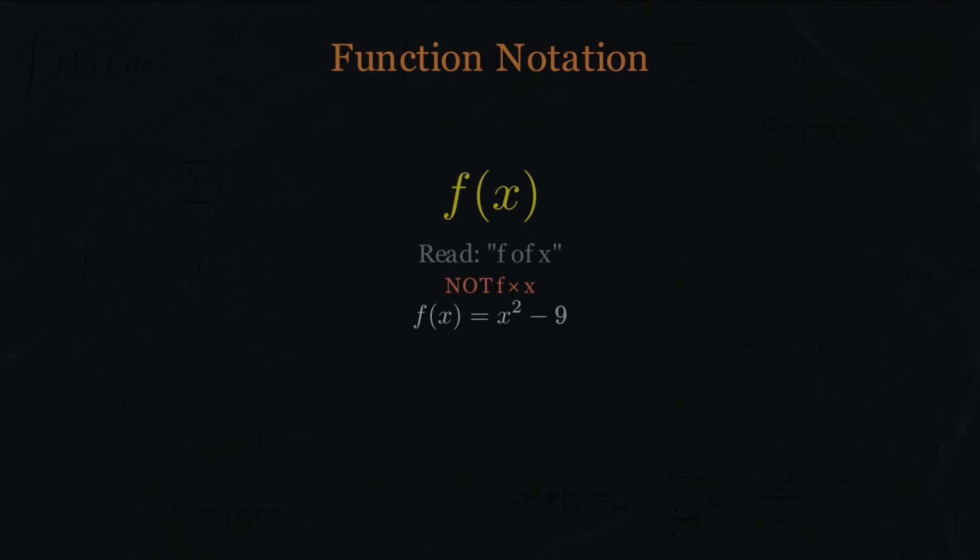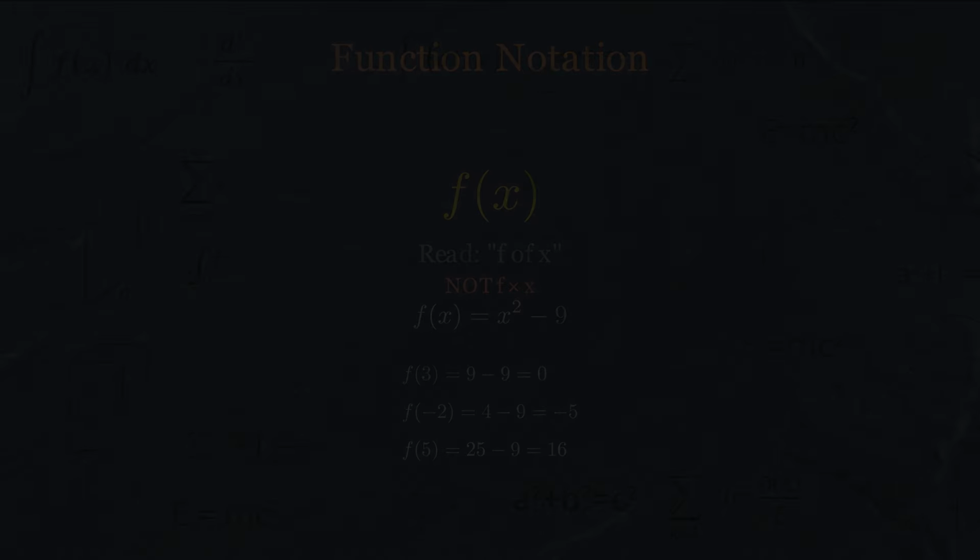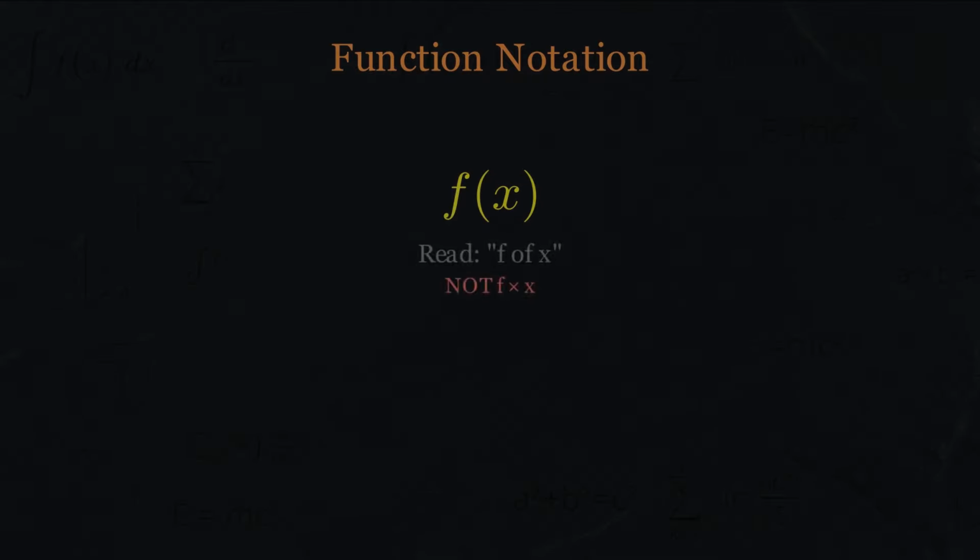What is f of 3? f of 3 equals 0. What is f of -2? f of -2 equals -5. When we have multiple functions, we use different letters. f for one, g for another. f of 5 equals 16. g of 5 equals 2. No confusion. One warning, f of x does not mean f times x. The notation must be taken as a whole.